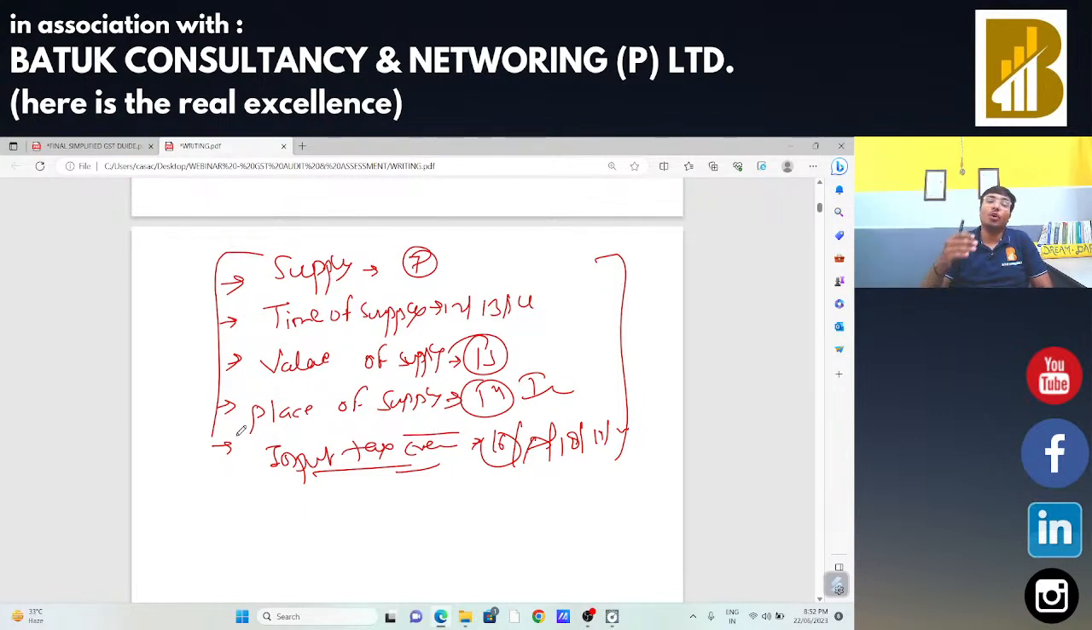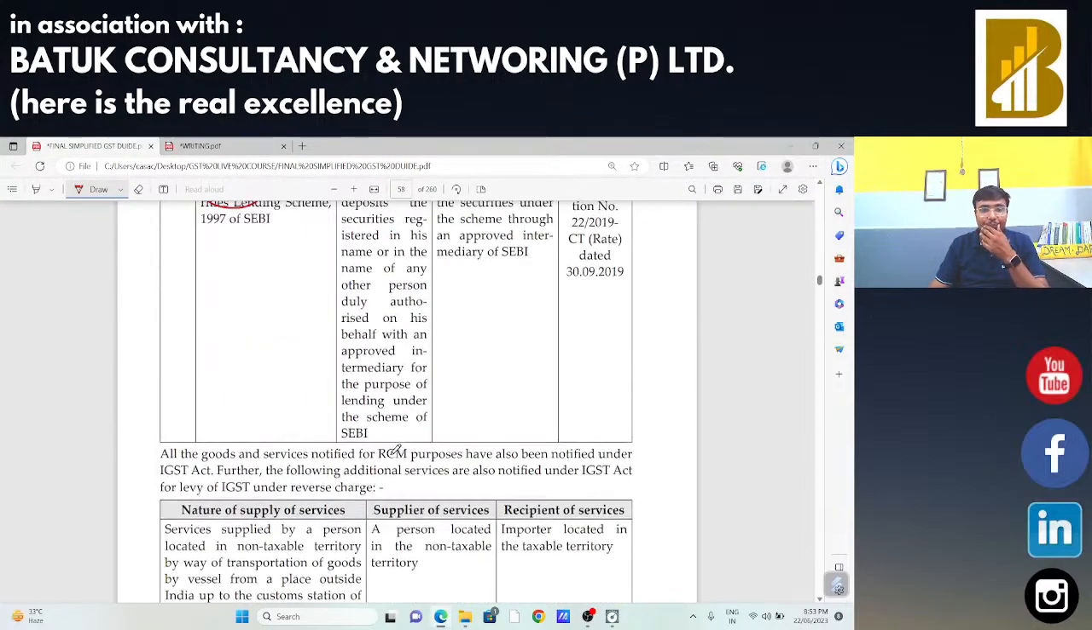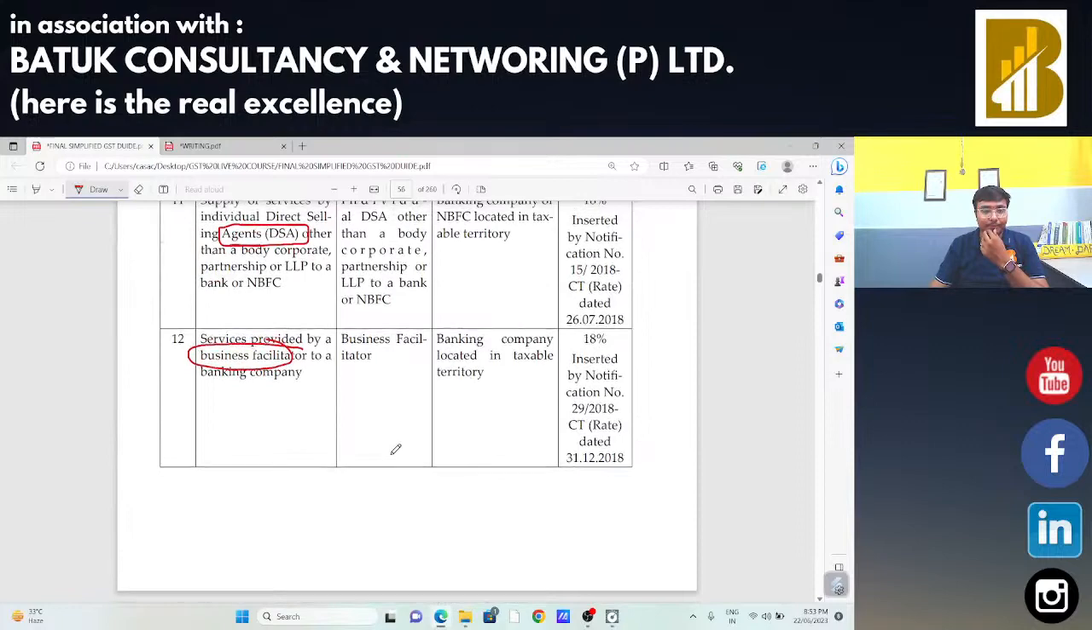If I am going to discuss specific industries like textile industry, e-commerce industry, banking industry, whatever the industry, all these industries are analyzed from these points. So supply is okay. Now we are going to start time of supply, and I just need to take a point number 11.